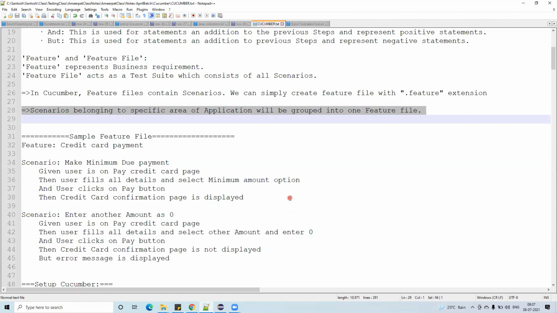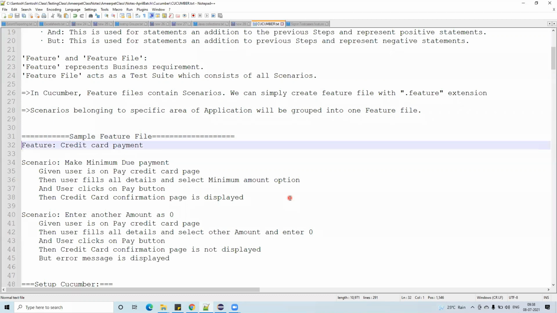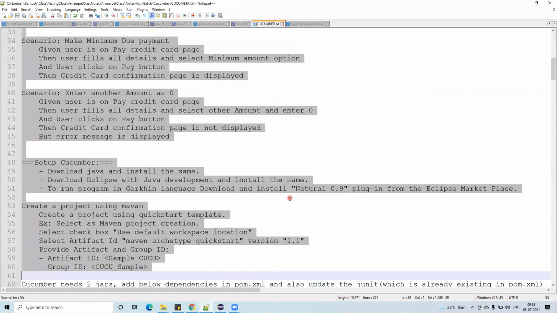Whenever you want to write login test cases, write all the login test cases inside one feature file. For create account, take one more file, another feature file, and write it over there. Like that you do it. Don't club everything together in a single feature file, it will be messy. I have already given a feature file example.